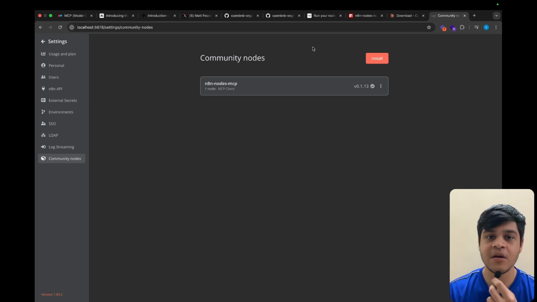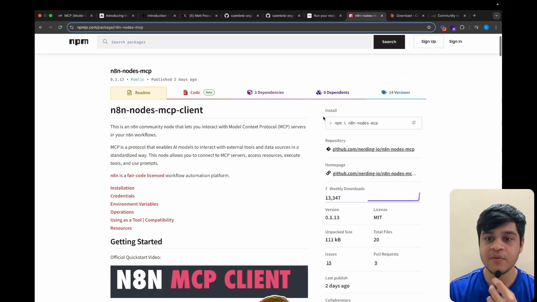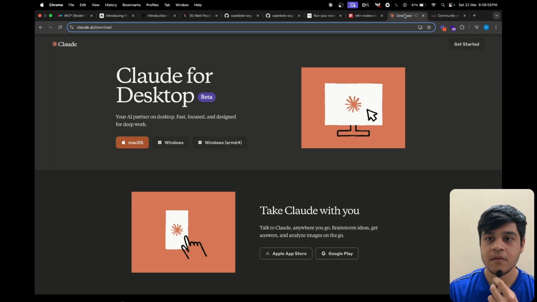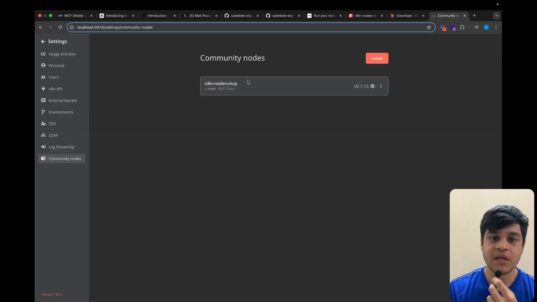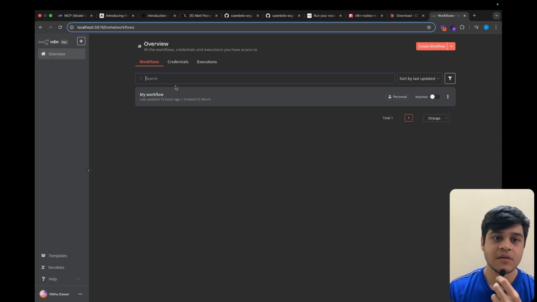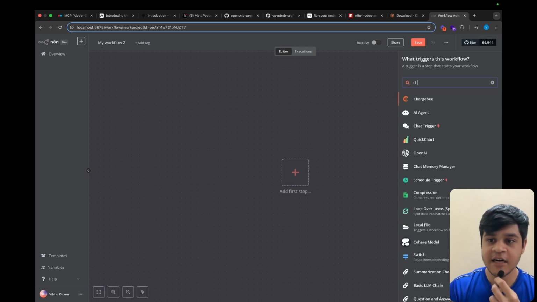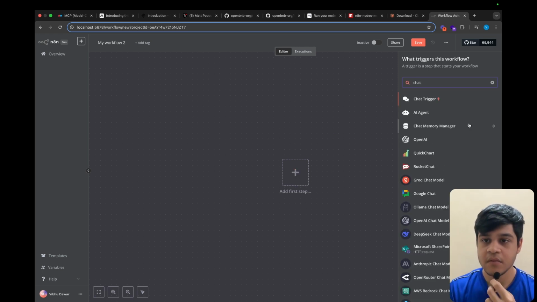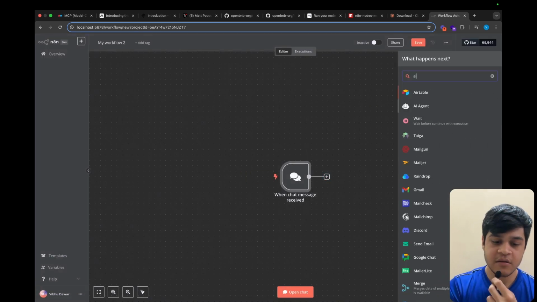But for the first time, you would not see this. So in order to install that, you need to click on the install button and then go up in this repo. Just copy this and then paste that. Just remove the npm i and then install. After this, our MCP server node would be available in our N8N. So for example, if I show, I can create a workflow. I can do a chat trigger. After that, I can connect to an AI agent,